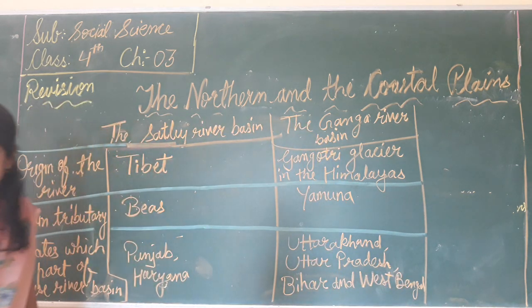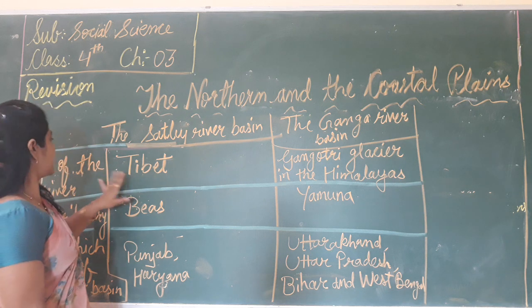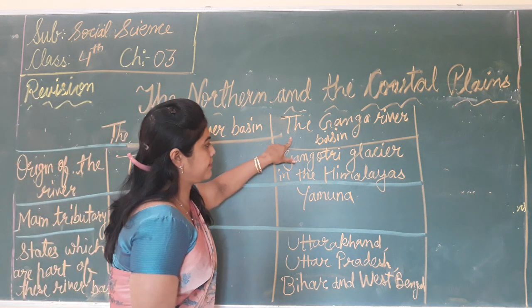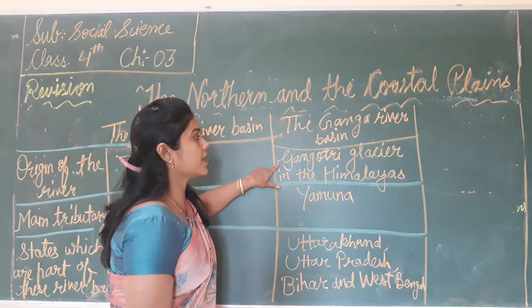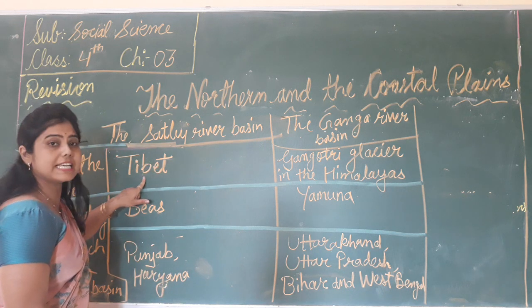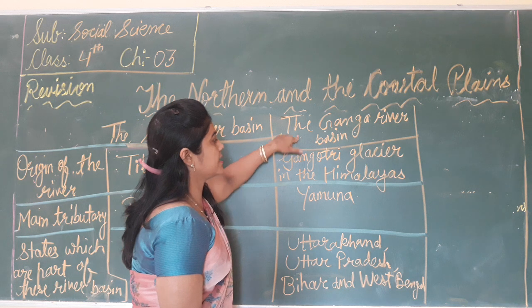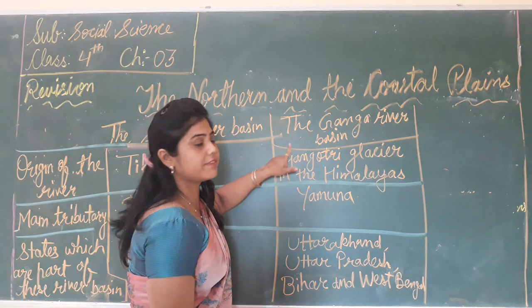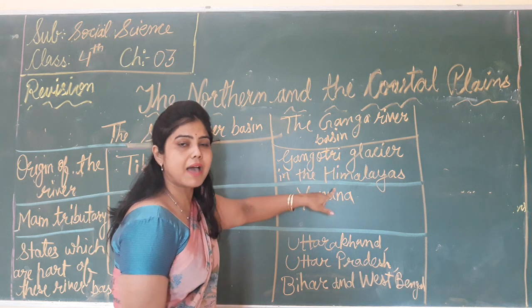Okay, so the Satluj river originates in Tibet, and the Ganga river originates from the Gangotri glacier in the Himalayas.